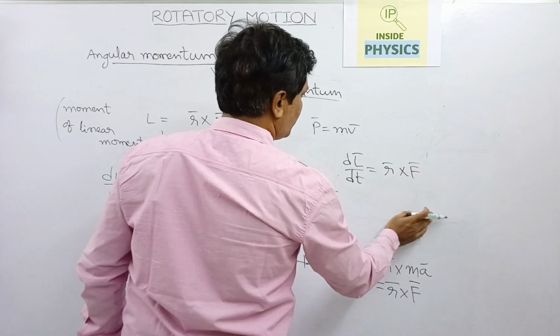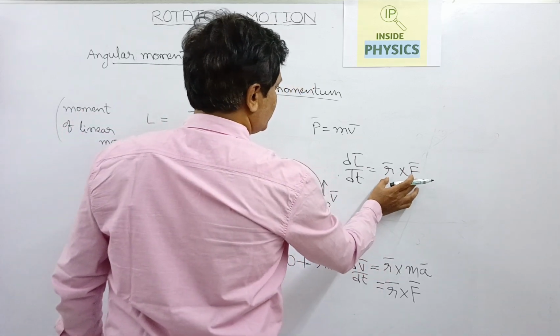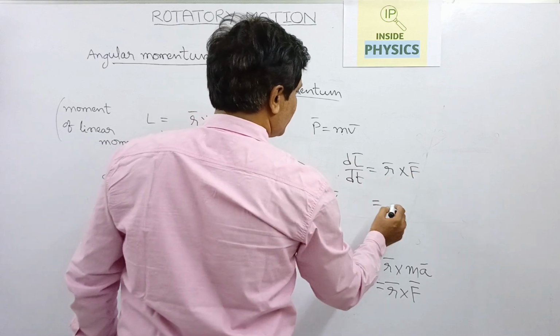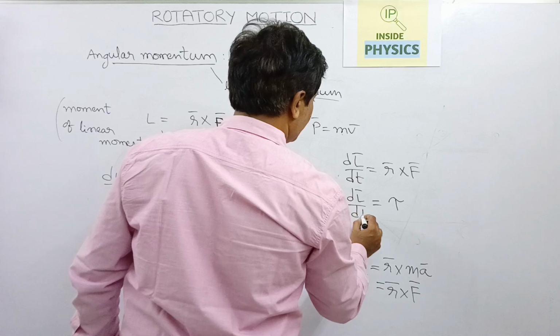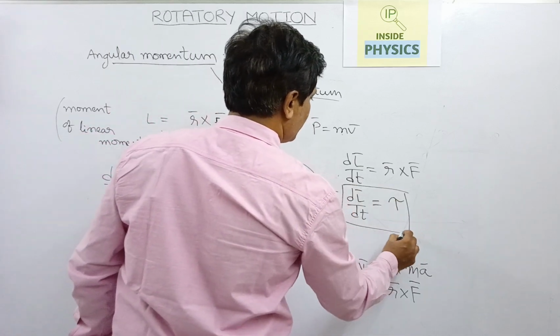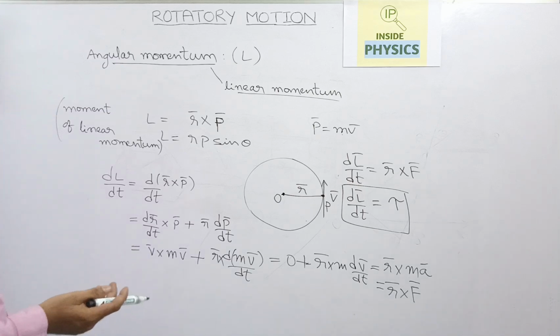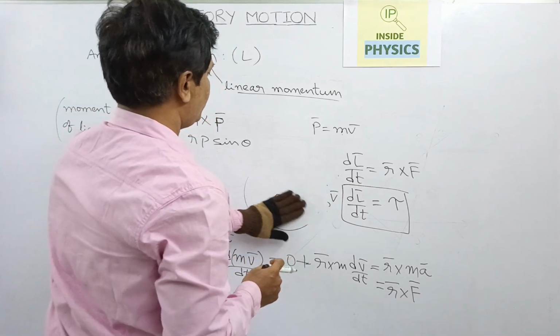This is what we got by differentiating angular momentum. So here we can easily say with the previous discussion, this is nothing but torque. dL bar by dt, the rate of change of angular momentum, is nothing but torque. Okay, this is the relation between angular momentum and torque.